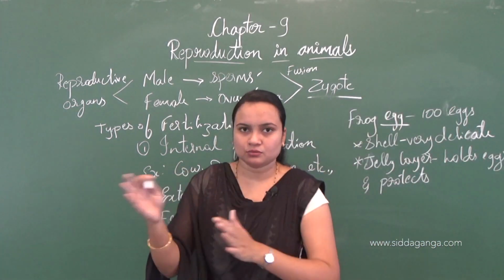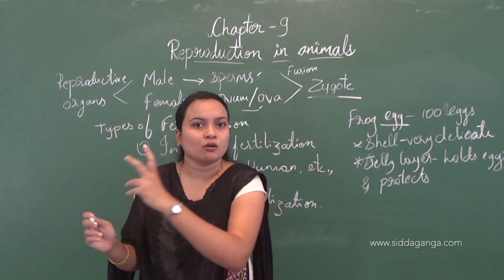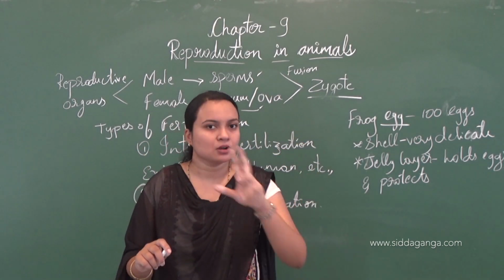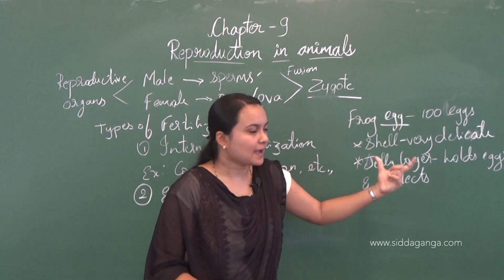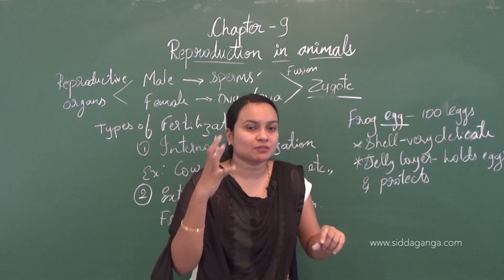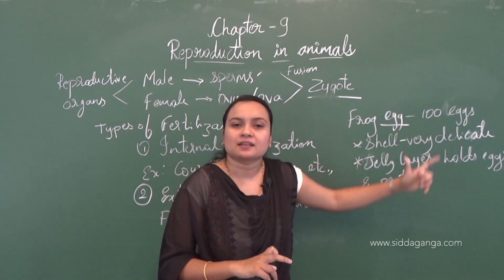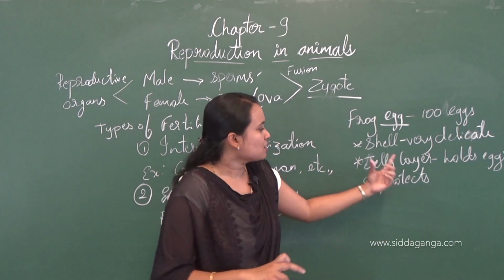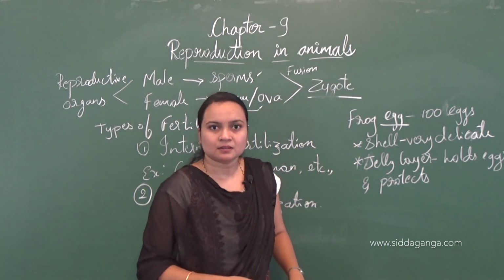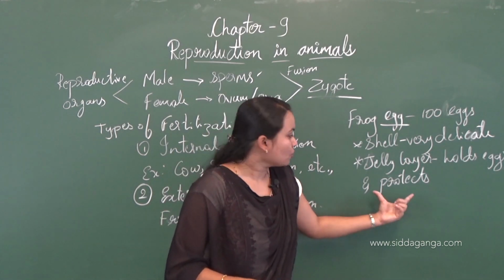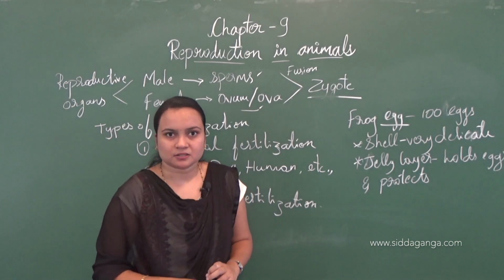So if you want the difference between the egg of a hen and the egg of a frog, the frog egg is very delicate, the shell is very delicate, and the eggs are in groups because of the jelly layer which holds the eggs and also protects them from the outer environment.